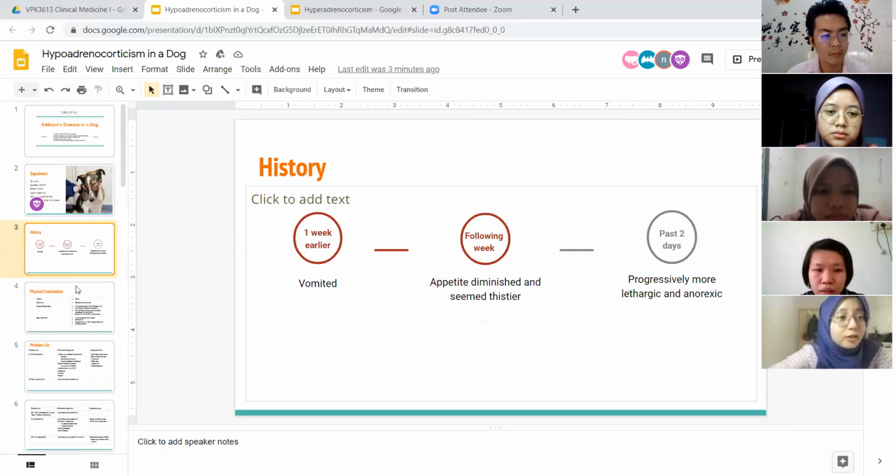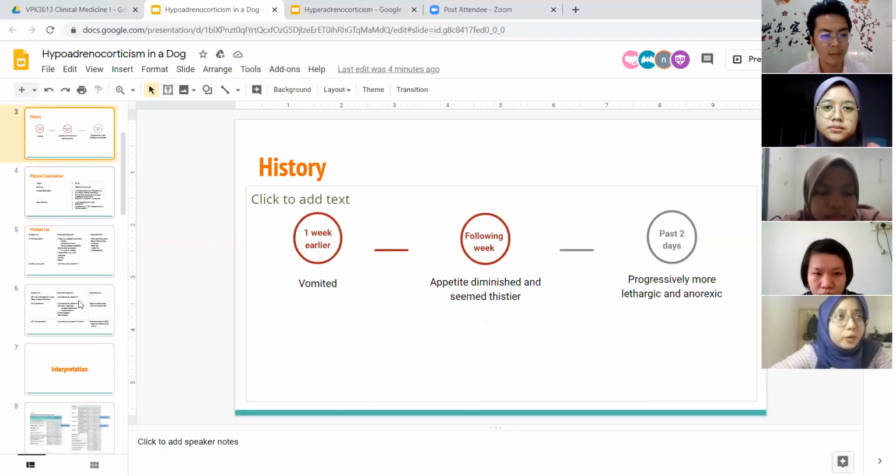Okay, so the history for this patient: the patient vomited 1 week earlier when they returned from the grooming, and then the following week, the patient's appetite diminished and seemed thirstier. And for the past 2 days, the patient Lucky became progressively more lethargic and anorexic.